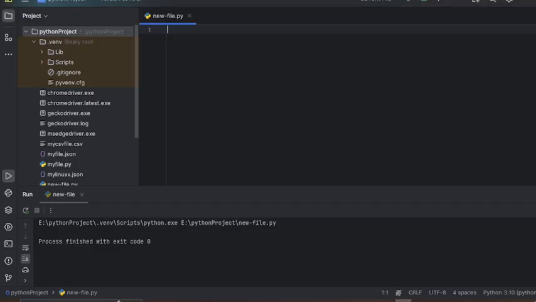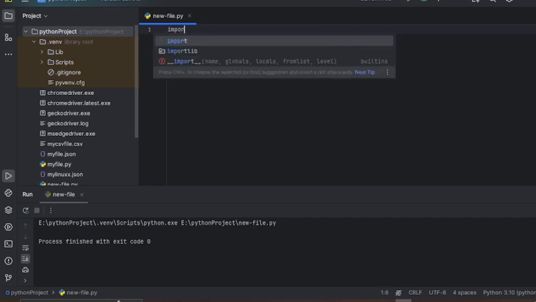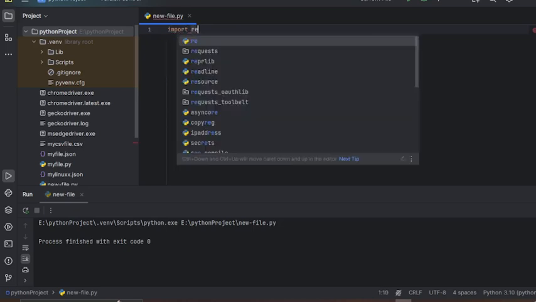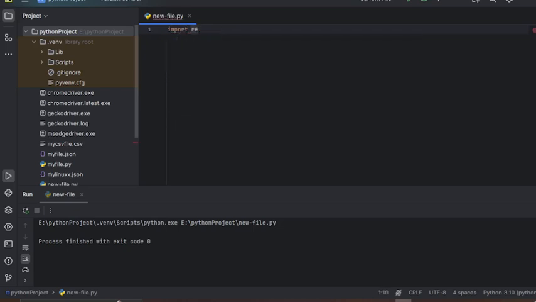Okay, so we will check this in PyCharm. How will we get the HTTP response? First of all, we will import requests. If you have not installed the requests library, first install it from the terminal in PyCharm.